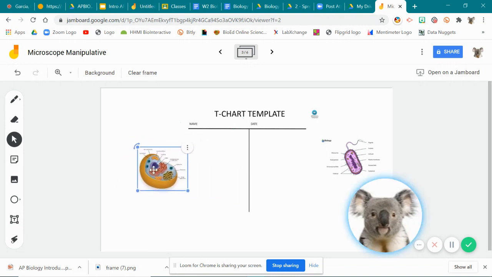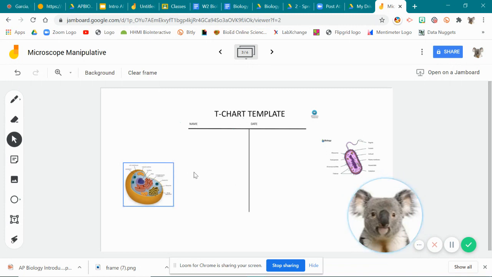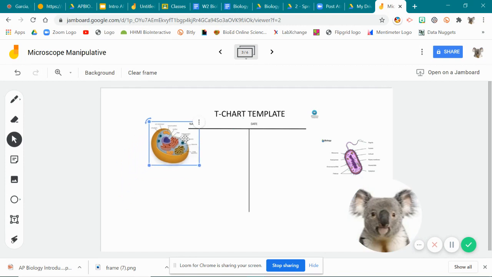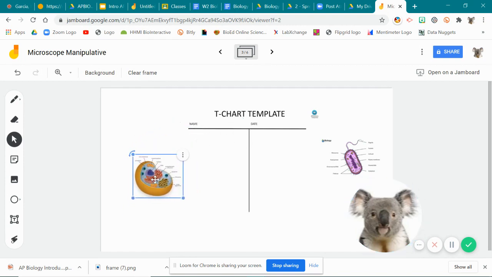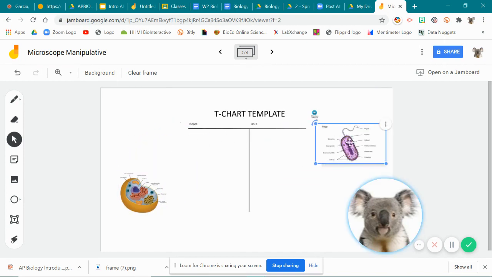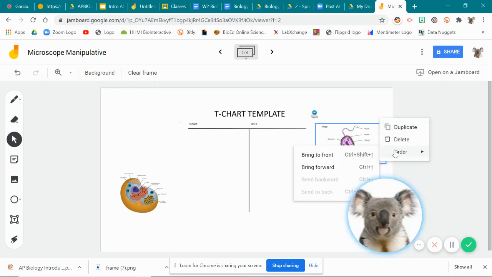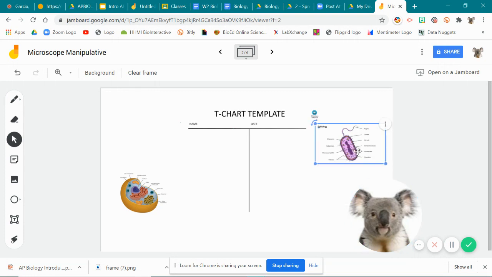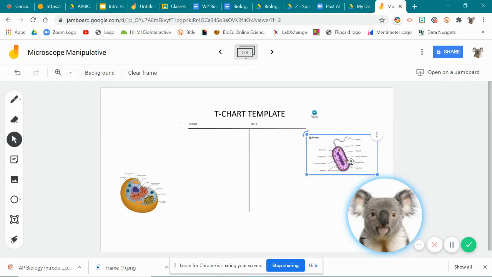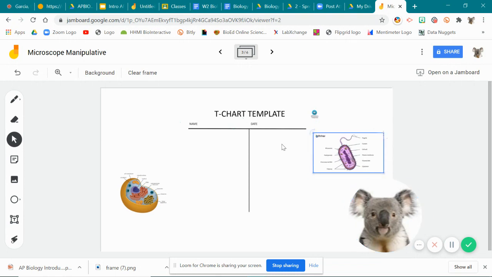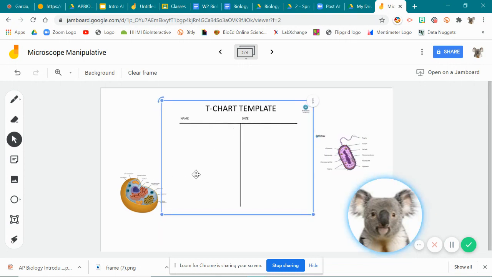There you go. So now you can see that this picture will be on the back part in terms of how it is laid out, and the kids can now move it and it won't interrupt. See, this one might be the same problem. So order, bring front. And there you go. We'll have to put those settings for it, and that's one of the great features I like for this.